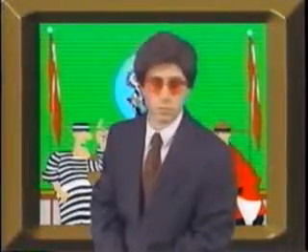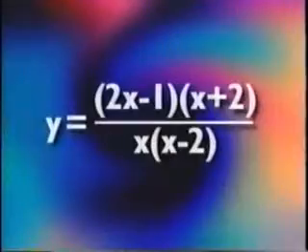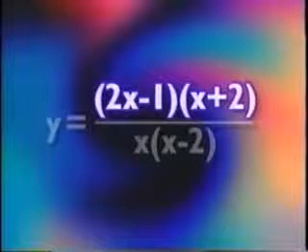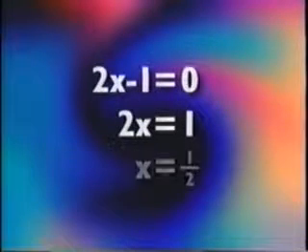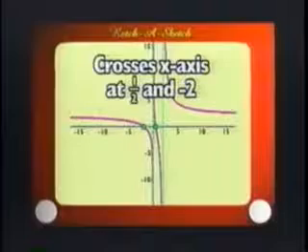So, issue number 2, a more involved example. Since the top and the bottom of this function are already factored, we can easily find the root for both. You remember how to find roots, don't you? The root is where x is. Find the x, and you found the root. Taking the numerator 2x minus 1 times x plus 2, first we set each factor to 0. If 2x minus 1 equals 0, then x equals 1/2. And when x plus 2 is 0, then x equals negative 2. These should be points where the graph crosses the x-axis.